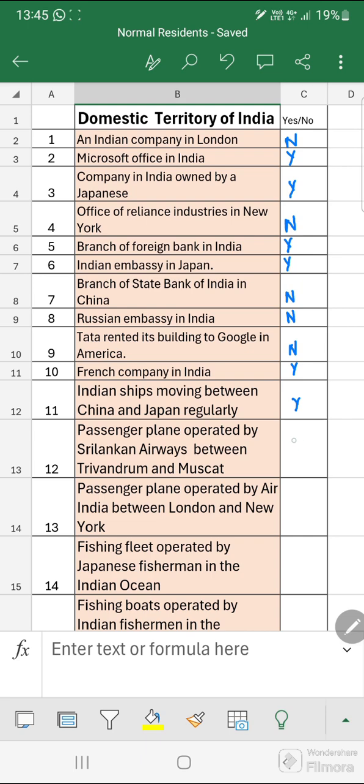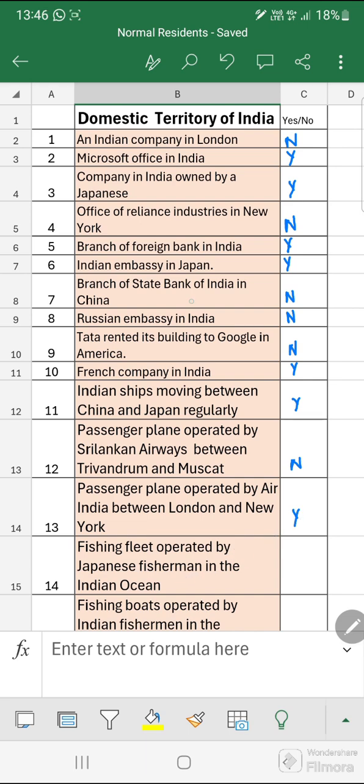The 12th one is passenger plane operated by Sri Lankan Airways between Trivandrum and Muscat. The correct answer is no, it is not part of domestic territory of India. And passenger planes operated by Air India between London and New York. The correct answer is yes, it is a part of domestic territory of India.